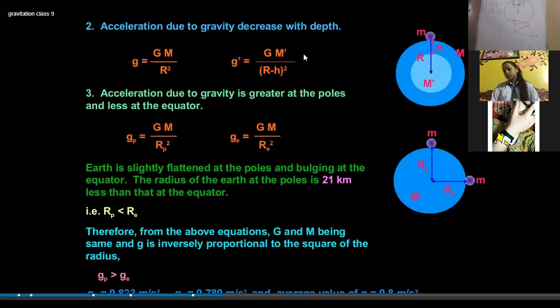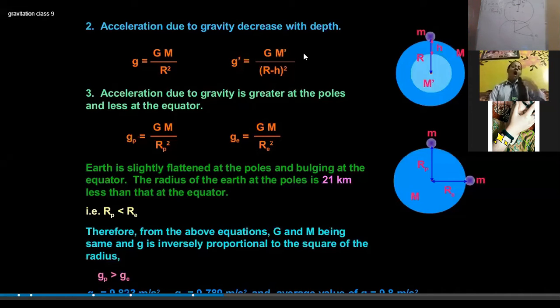G and M on the surface of a planet are the same. If we are talking about the Earth or any other planet, G and M will always remain constant because the mass of the planet cannot change. The value of the universal gravitational constant will also remain the same.